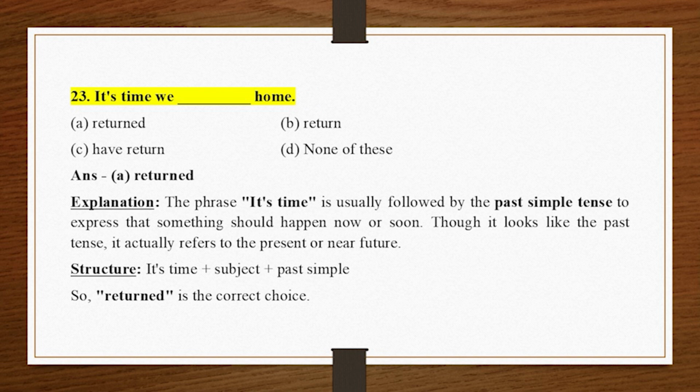23. It's time we _ home. A. Returned, B. Return. C. Have returned, D. None of these. Answer A. Returned. Explanation. The phrase it's time is usually followed by the past simple tense to express that something should happen now or soon.